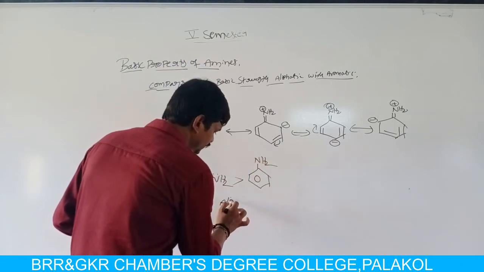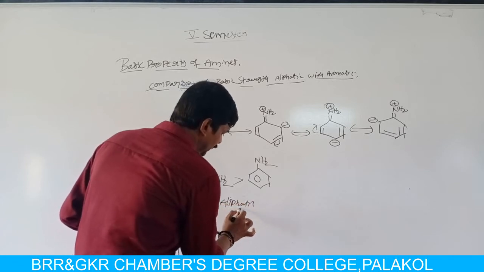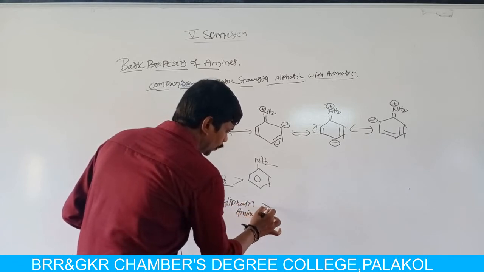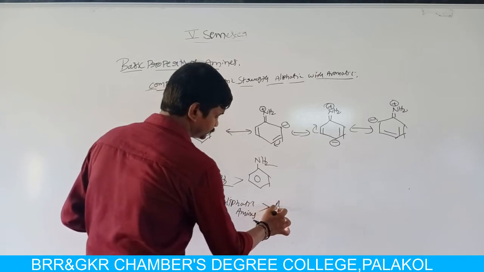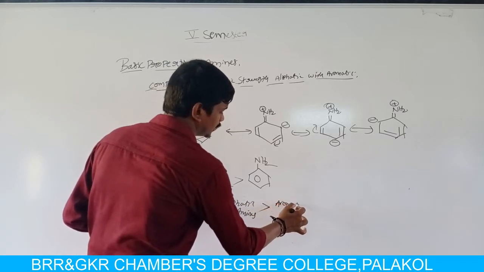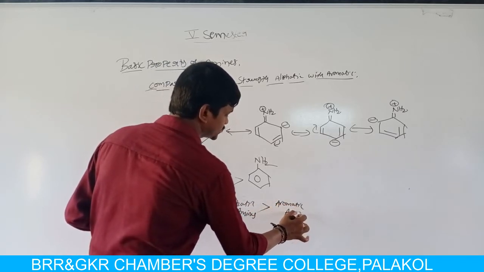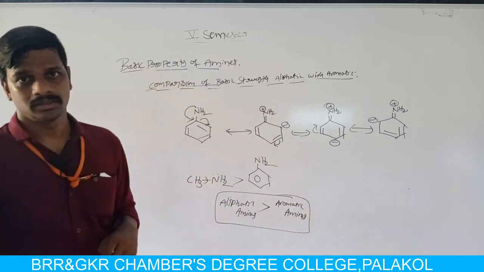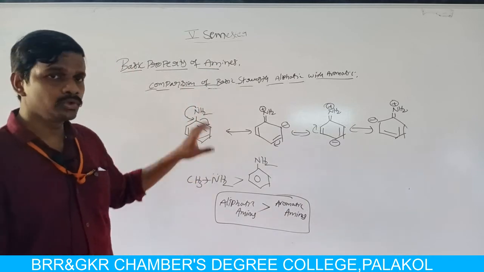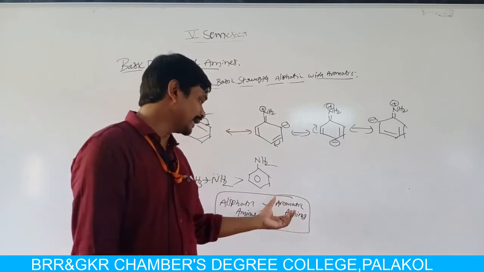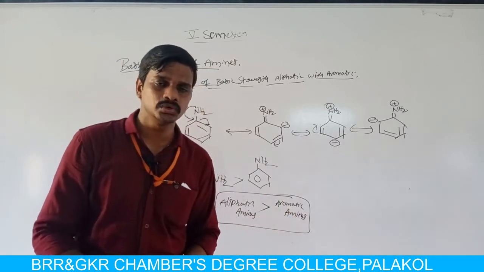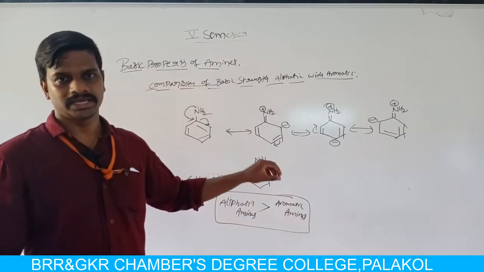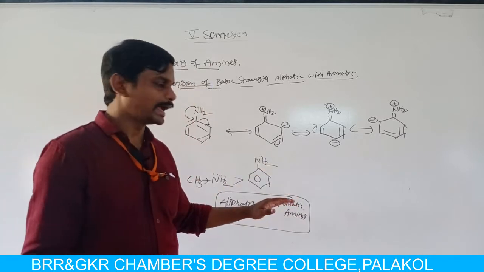Aliphatic amines are more basic in character than aromatic amines. Why? Because in aliphatic amines, the nitrogen is attached to alkyl groups, but in aromatic amines, the nitrogen is attached to an aromatic ring.